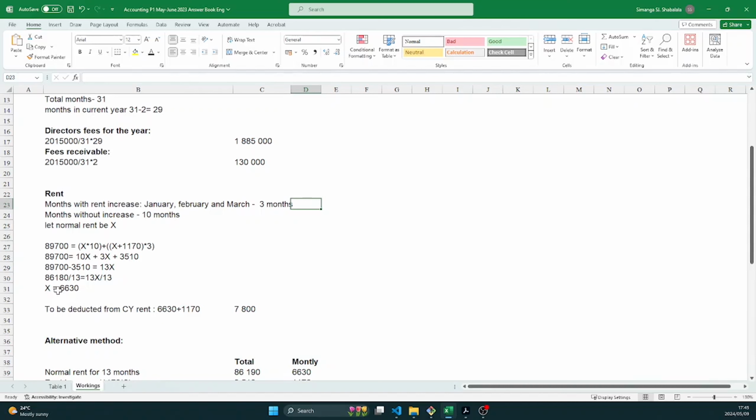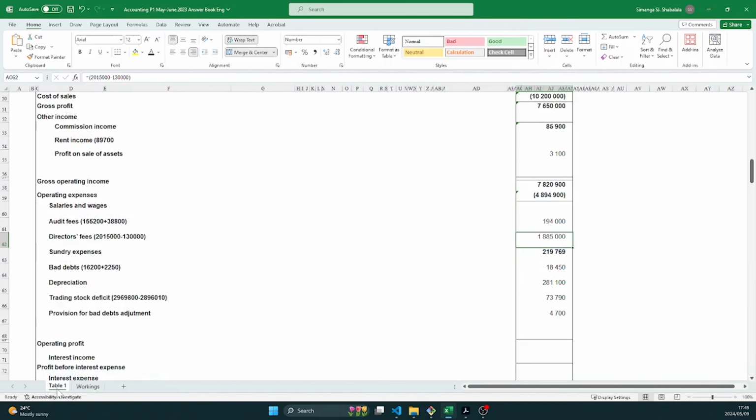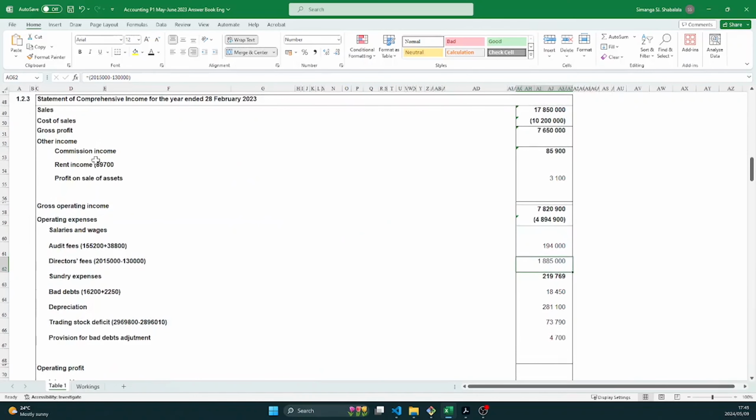So our X is 6,630. So this amount, remember, it's the rent without the increase, right? But then we are looking for the rent with the increase because in March 2023, the rent had already been increased by 1,170. So the rent that we're going to be deducting from our total rent here is 6,630 plus 1,170, which is 7,800, right?